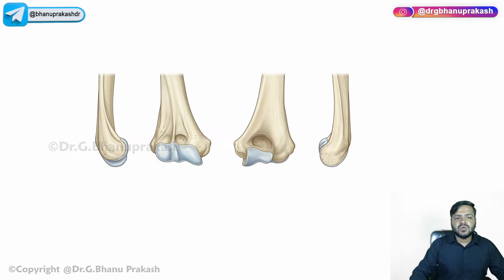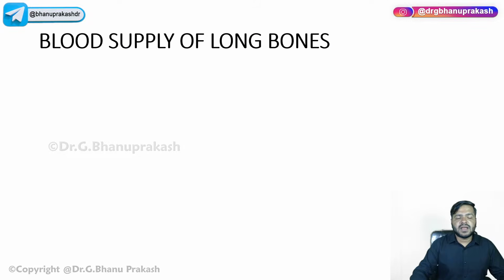Now, coming on to the next topic, that is the blood supply of the long bones. Let us try to see the blood supply of the long bones with the help of a diagram, guys.